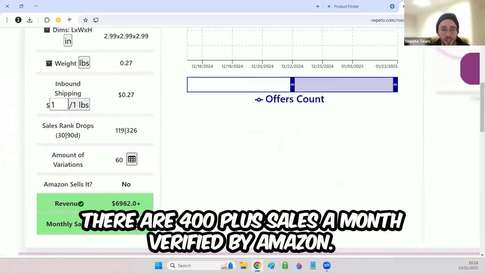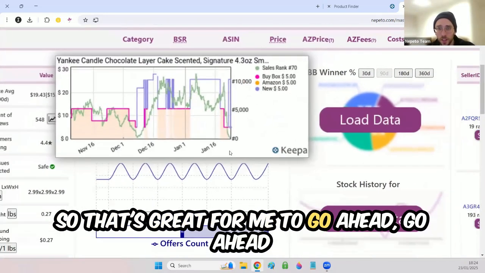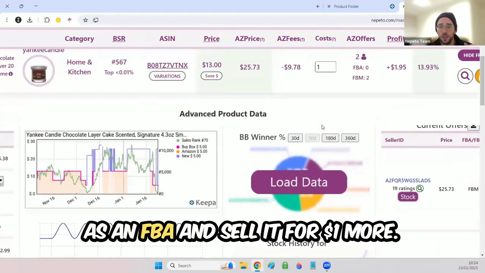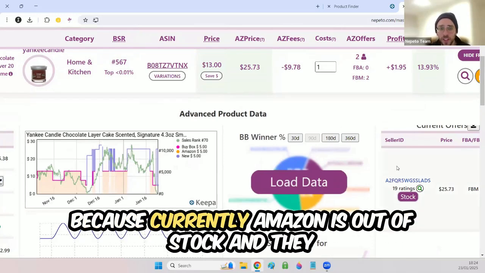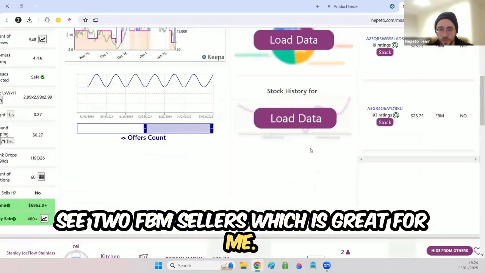There are 400 plus sales a month verified by Amazon. So that's great for me to go ahead as an FBA and sell it for $1 more, do a test buy, and see how it goes, because currently Amazon is out of stock and I see 2 FBM sellers, which is great for me.